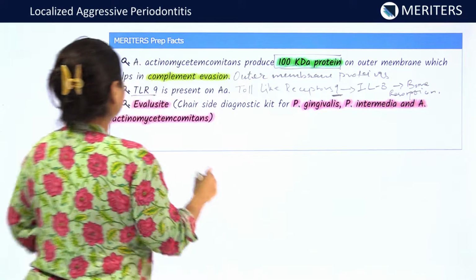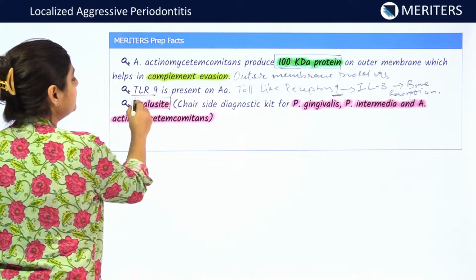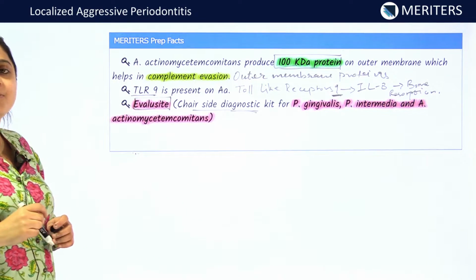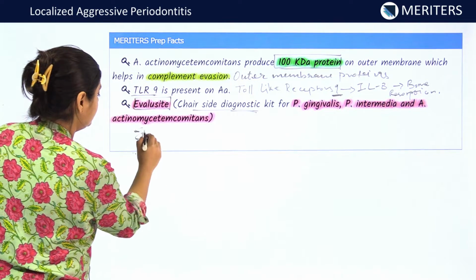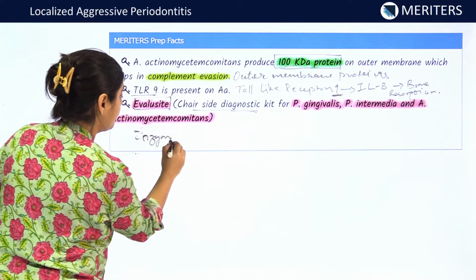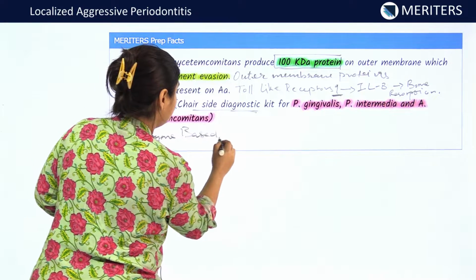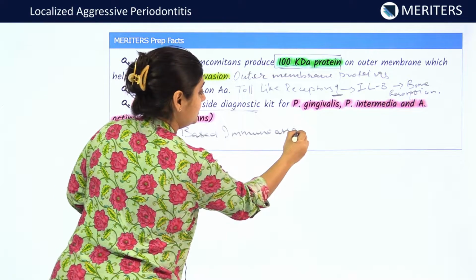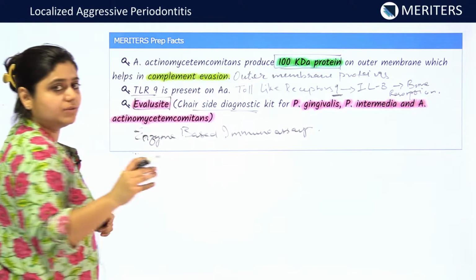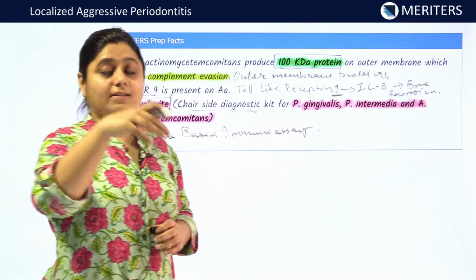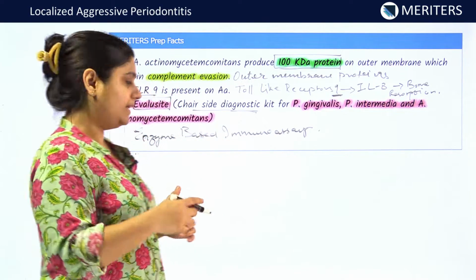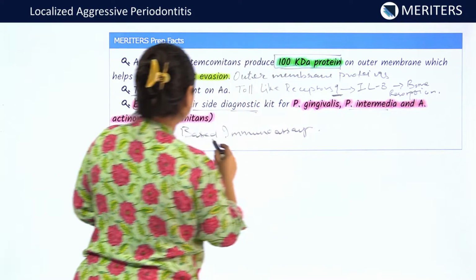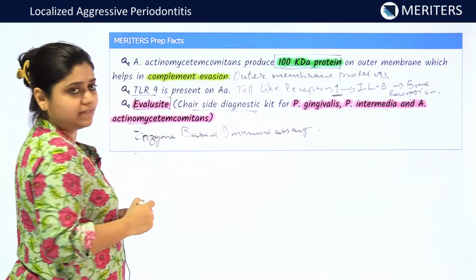Now, EvalueCite. What is EvalueCite? EvalueCite is a chair-side diagnostic test. It is an enzyme-based immunoassay. It detects various enzymes present in the bacteria and thus helps in recognition of various bacteria like Porphyromonas gingivalis, Prevotella intermedia, Aggregatibacter actinomycetemcomitans.